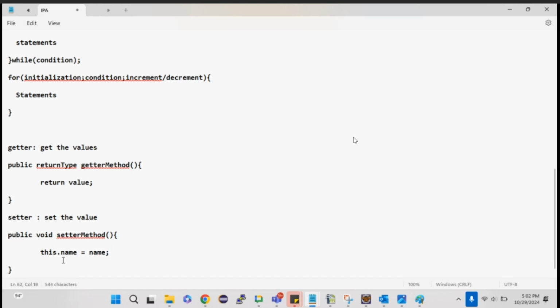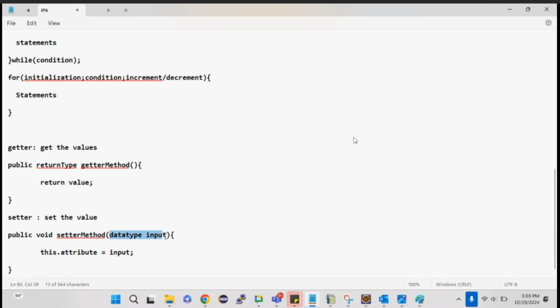I will tell you what is meant by that. Or else this dot variable name equal to, here also you need to give the data type and then let me just keep it as an input, and this one is the attribute. So void and then the setter method.